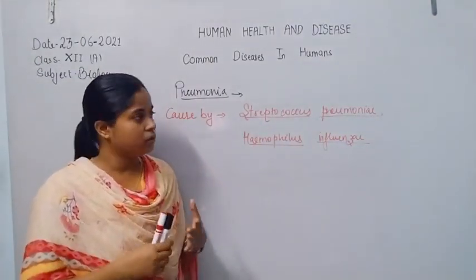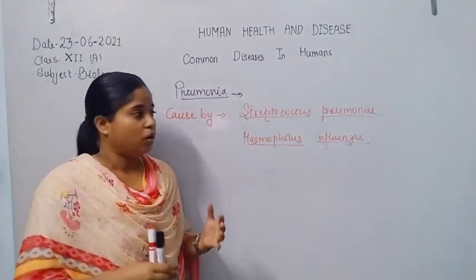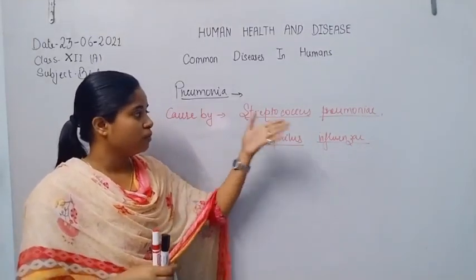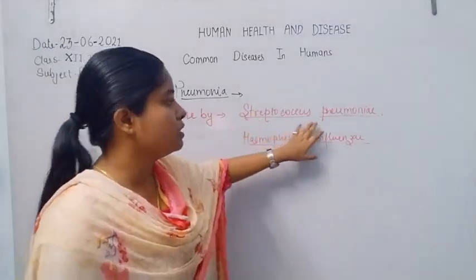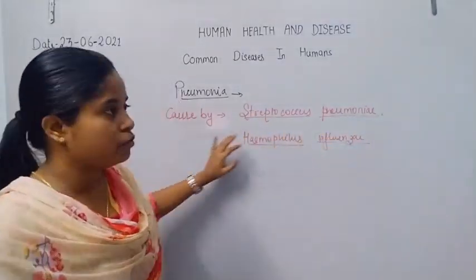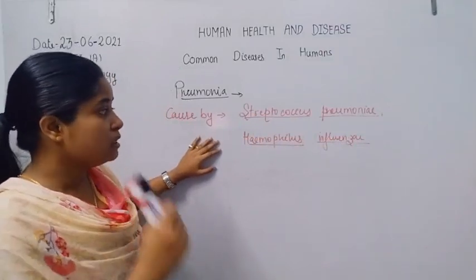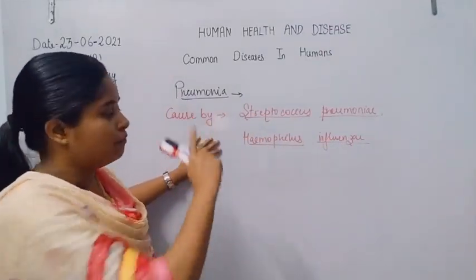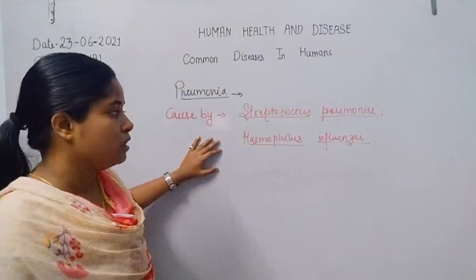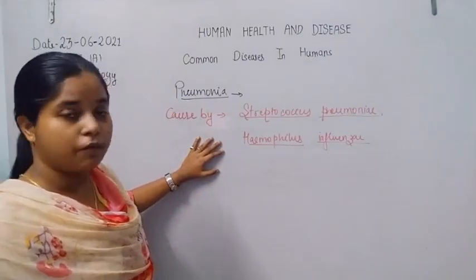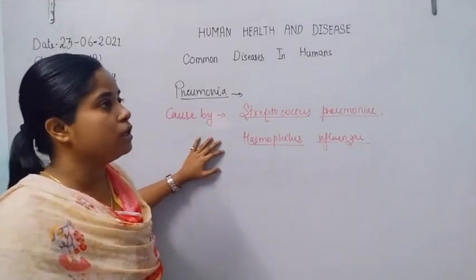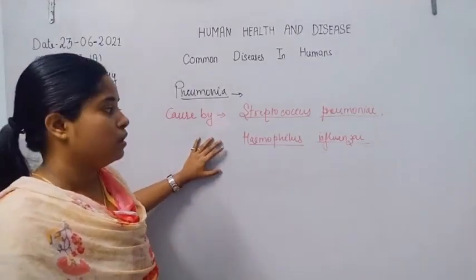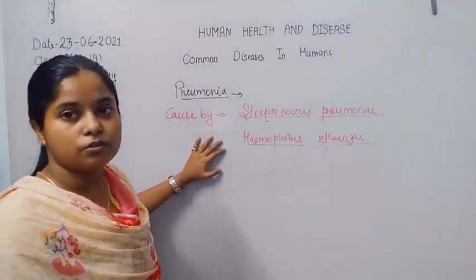Actually, they infect the lung alveoli. One is Haemophilus influenzae and the other is Streptococcus pneumoniae, a bacterium. They infect the respiratory tract first, then migrate into the lung alveoli, where they cause severe infection.